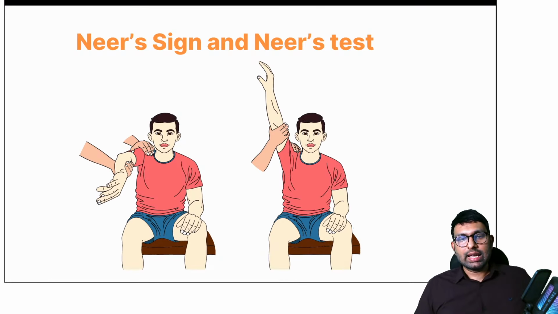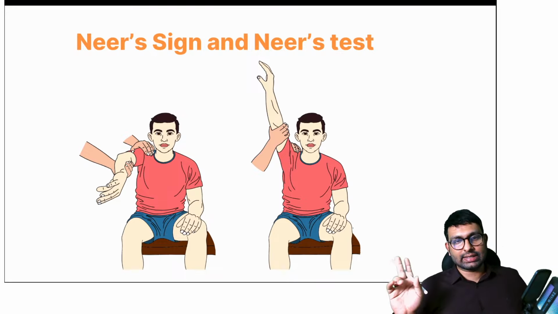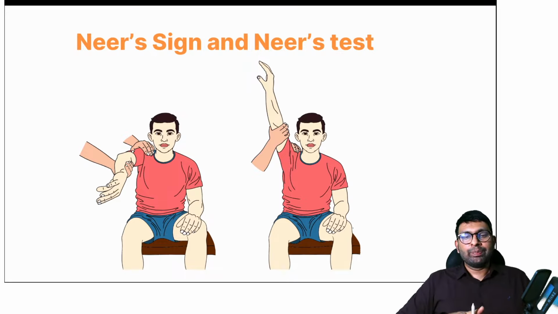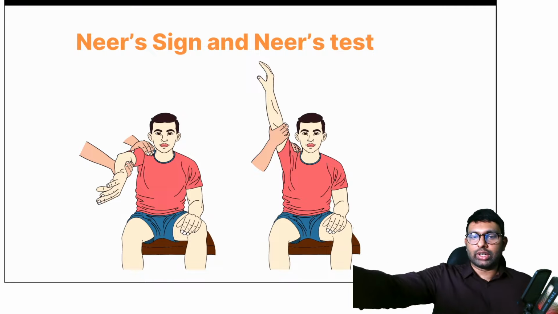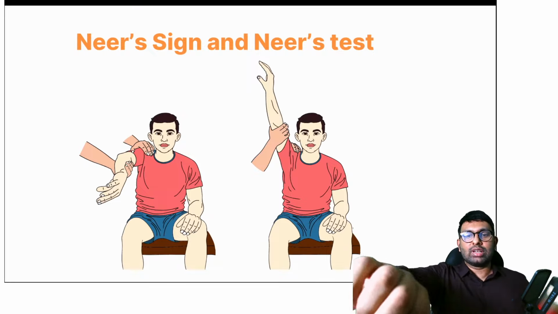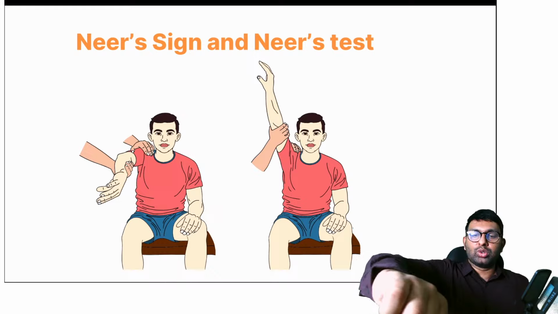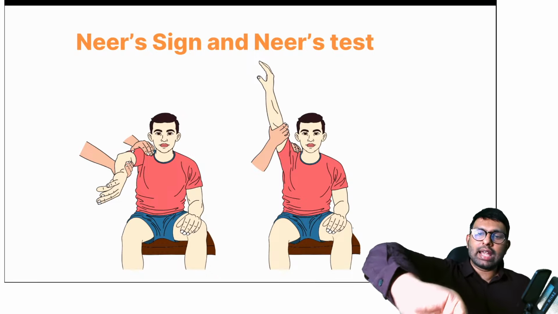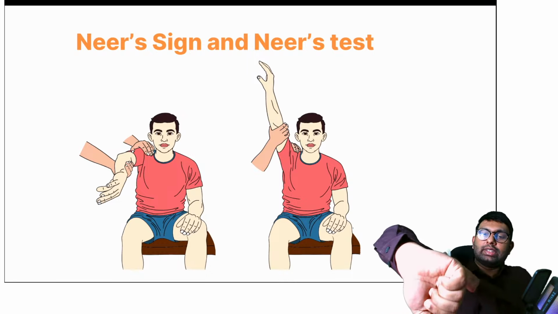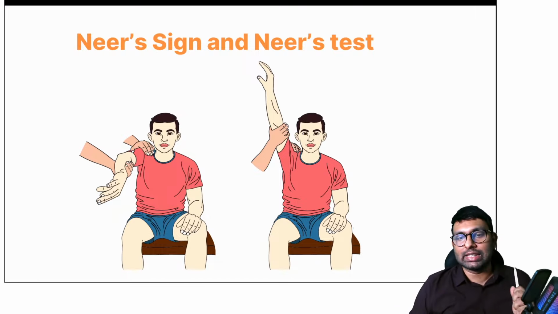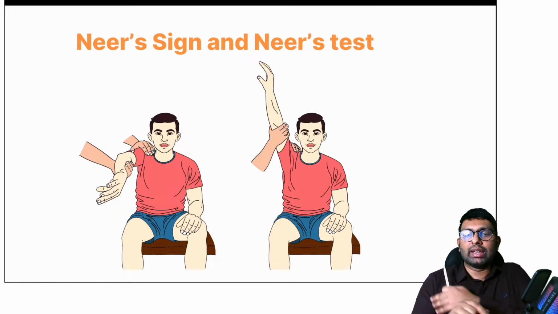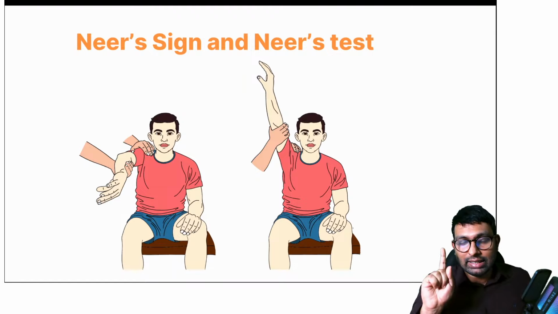So right, it is Neer's sign and Neer's test. Two different things, Neer's sign and Neer's test. For Neer's sign, you ask the patient to keep forward flexion and then you do internal rotation. You keep it in forward flexion and try this internal rotation movement, and at this moment of internal rotation with this much forward flexion, the patient will complain of severe pain in the subacromial space. This is the Neer's sign.